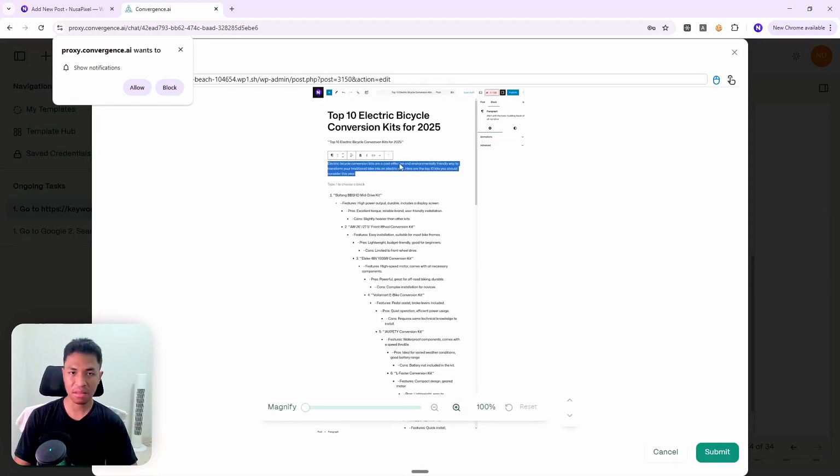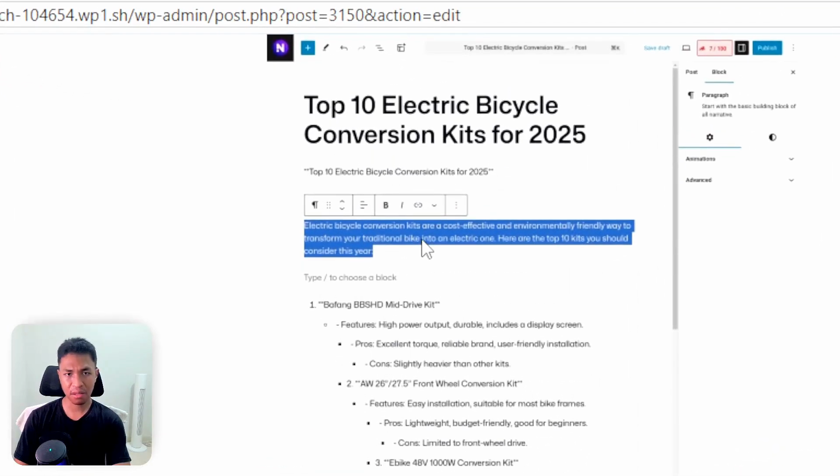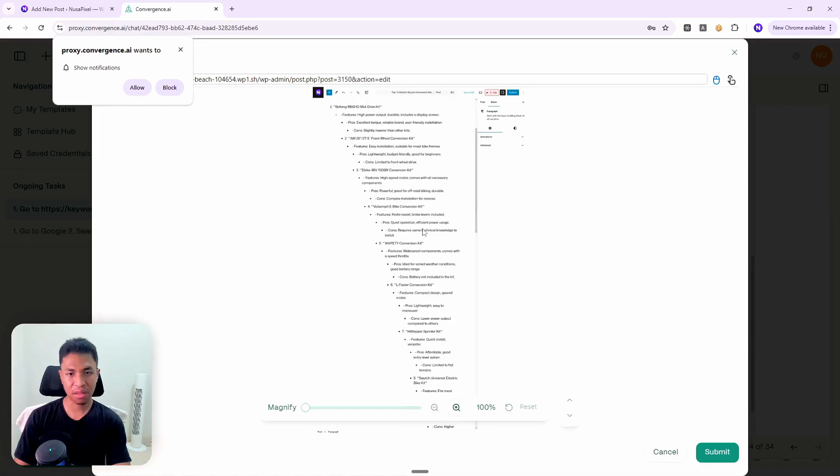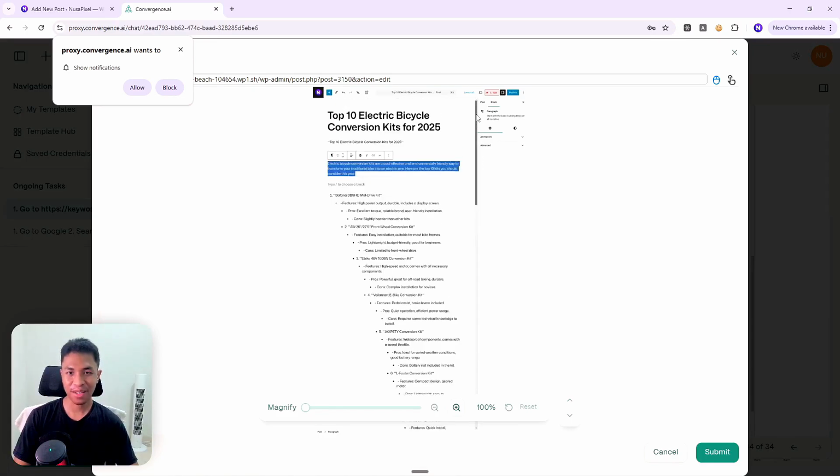It is actually correct. So this is the top section of the article. It looks fine. It's not perfect, but it looks alright. But I think it is using the indented bullet point, and that's why it is getting smaller and smaller towards the end. And this is not the correct way to write an article. Again, the funny thing is that I've been using this prompt multiple times and they do work, but this time around it doesn't work. Yeah, when I'm recording my video, suddenly it doesn't work anymore.